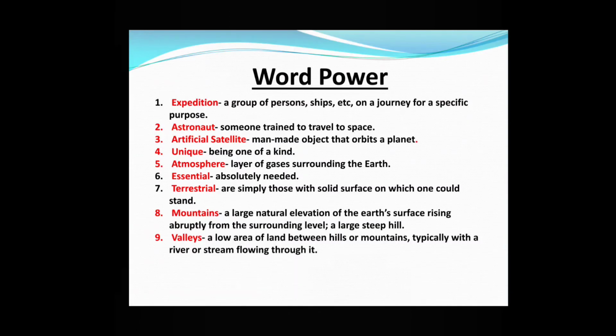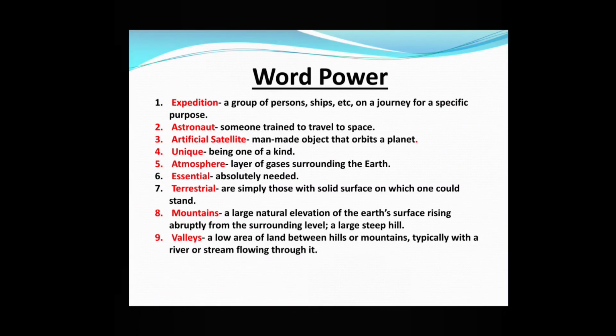Artificial satellite, man-made object that orbits a planet. Unique, being one of a kind. Atmosphere, layer of gases surrounding the Earth. Essential, absolutely needed. Terrestrial are simply those with solid surface on which one could stand.